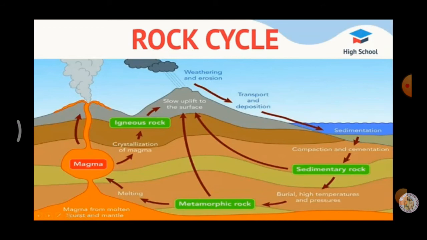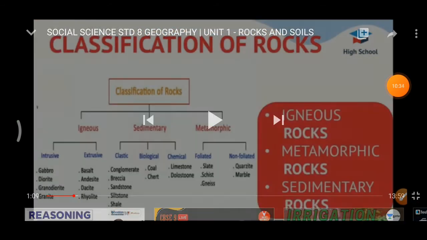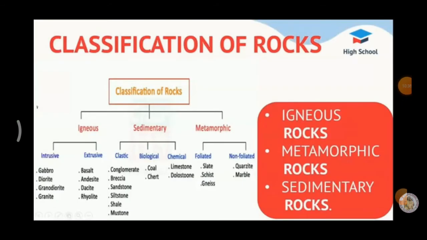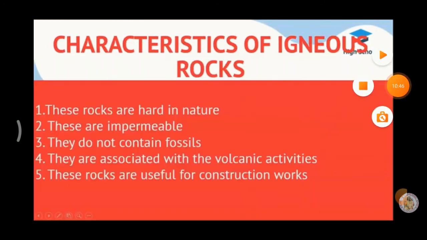Okay, boys, now we are going to recall from the first one. Boys, there are three types of rocks. What are they? Igneous rocks, sedimentary rocks and metamorphic rocks. Now we are going to recall the characteristics of igneous rocks. Igneous rocks are formed by the molten magma. Another name for igneous rocks is primary rocks and parent rocks.